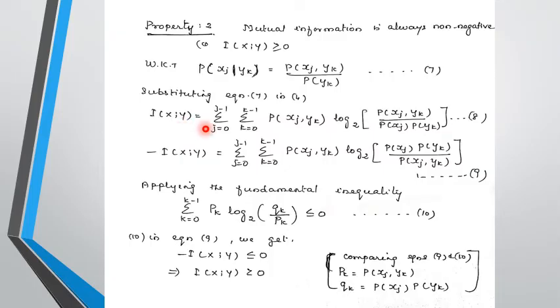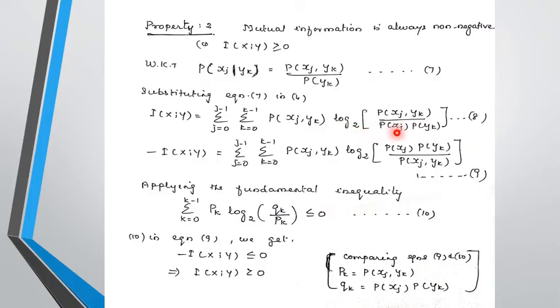In the numerator we have p(xj | yk), so instead of that we replace this. Replacing this conditional probability, you will get I(X;Y) = Σ_{j=0}^{J-1} Σ_{k=0}^{K-1} p(xj, yk) log₂(p(xj, yk)/(p(xj) p(yk))).